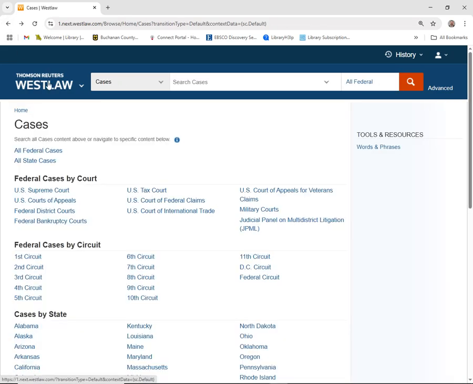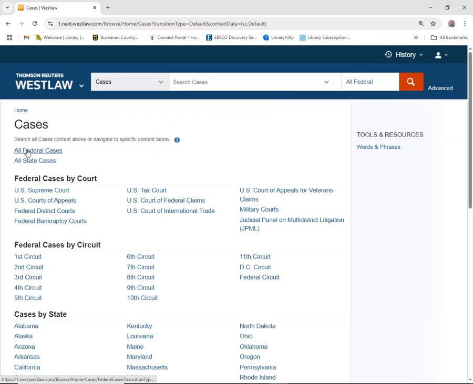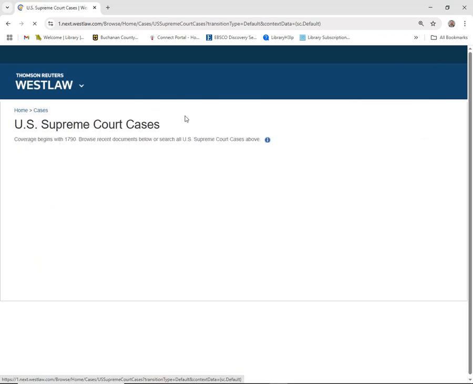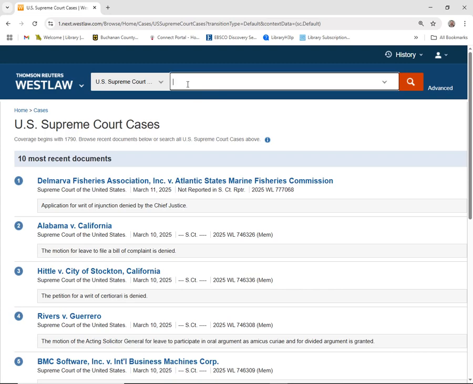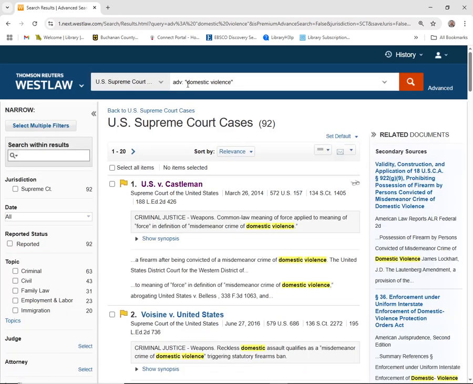I'm going to go back to my original home screen, go to Cases, and we'll do U.S. Supreme Court, and I'm going to put in domestic violence. Notice we've pulled up 92 items here.